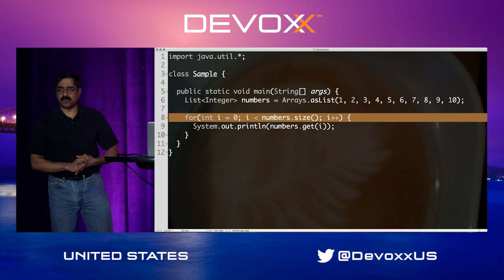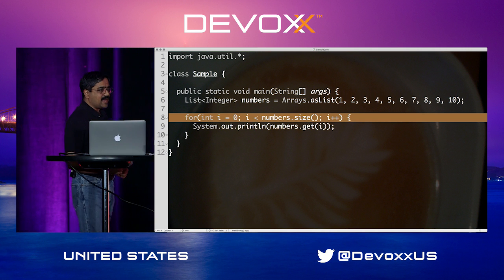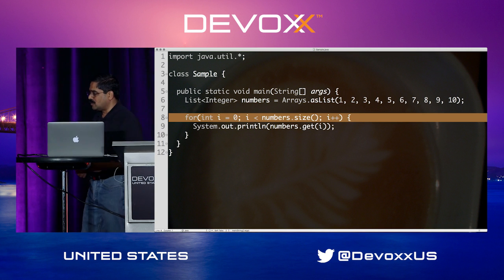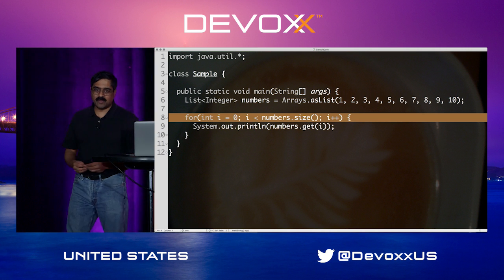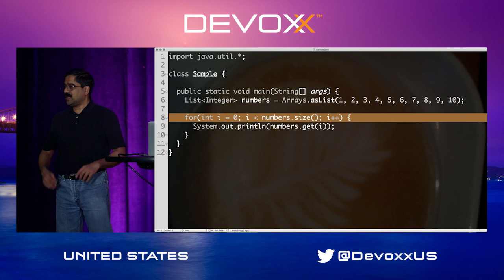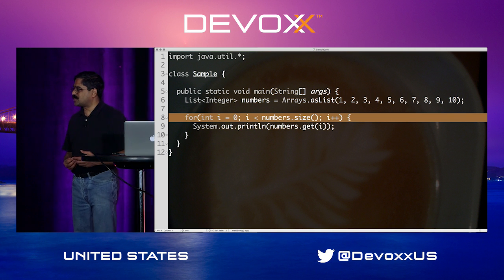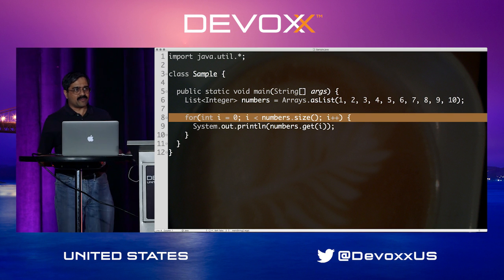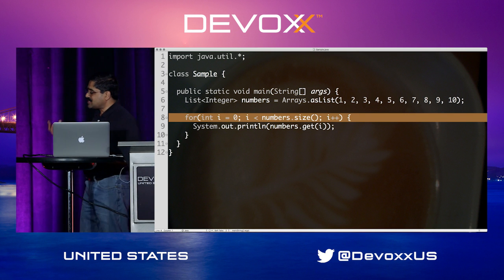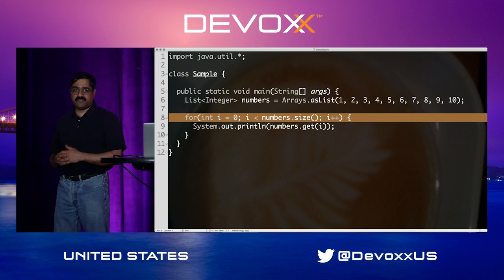Well, this is a very high ceremony, but if you look at this code, I'm going to argue this is very complex code. You may say, wait a minute, did you say complex? Isn't this a simple for loop? Oh no, this is not a simple for loop. It's a familiar for loop. It's important not to get confused with the terms. The words simple and familiar are very different from each other. This is not a simple for loop. It's a complex but familiar for loop.